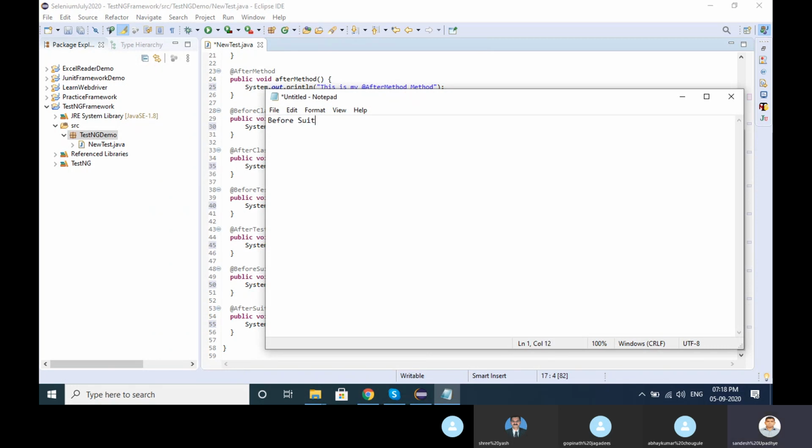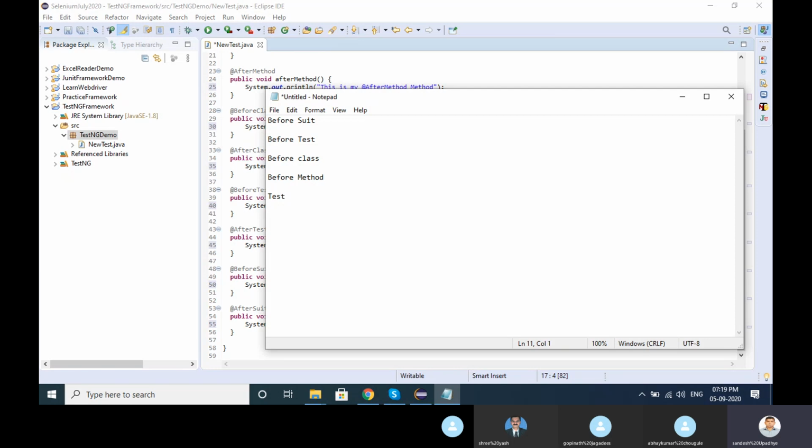Before suite will execute first, then before test will execute second, then before class will execute next, then before method will execute, and here test will execute.